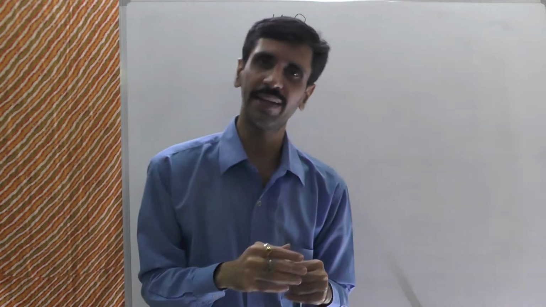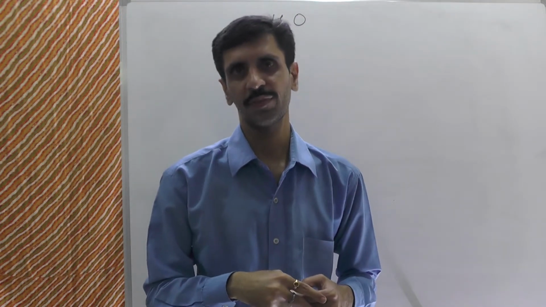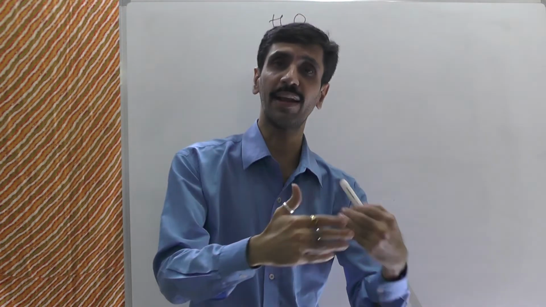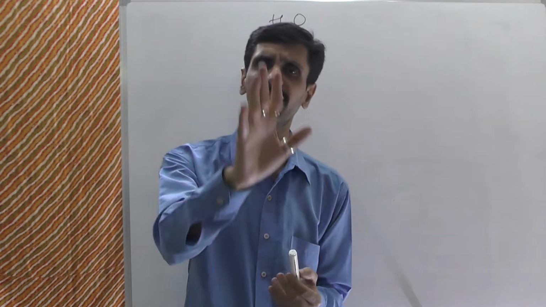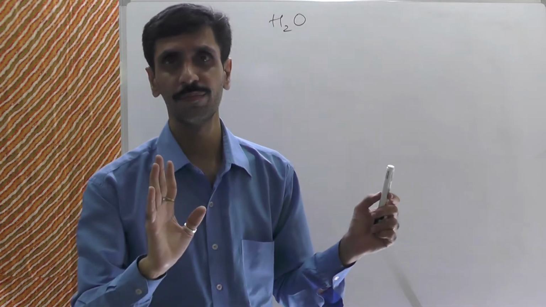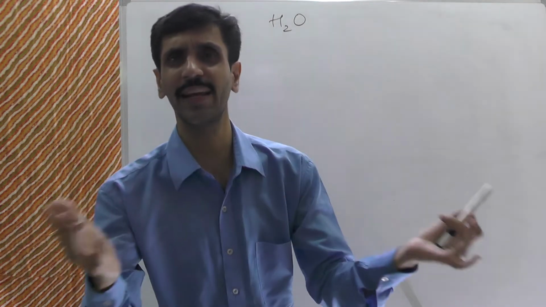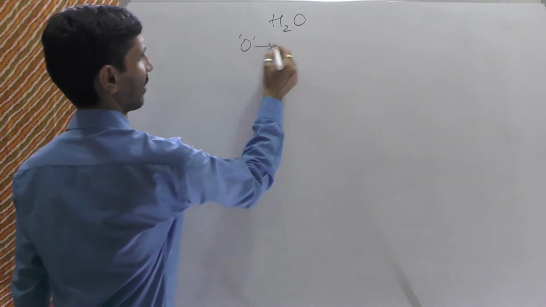Now we go into the next part, and that is of course the bonding part. Those who have seen the first two parts of this chapter will understand very well how the introduction goes. We are first of all going for SALC, and after that we will see improvements if needed. According to SALC, first we have to decide the central atom. I told you that the element whose proportion is going to be 1 is considered the central atom, and therefore here it is oxygen. And if oxygen is the central atom, it is also decided that the hydrogen atoms are peripheral atoms, because the remaining atoms are peripheral atoms. So that is the first point you need to say: oxygen is considered to be the central atom.